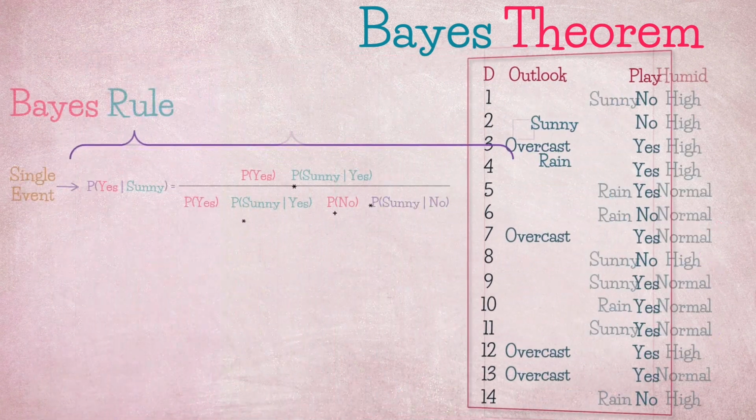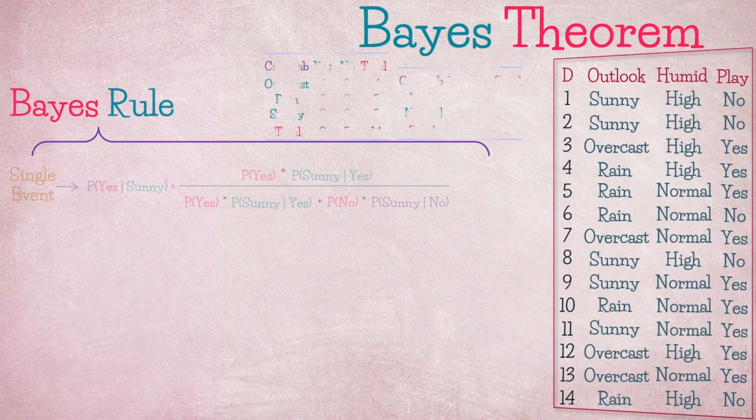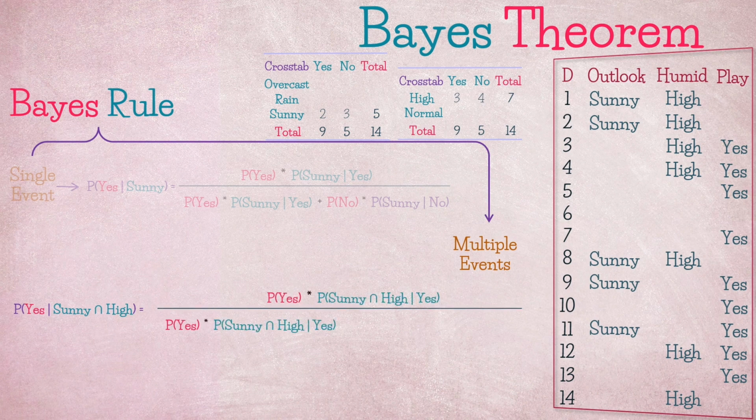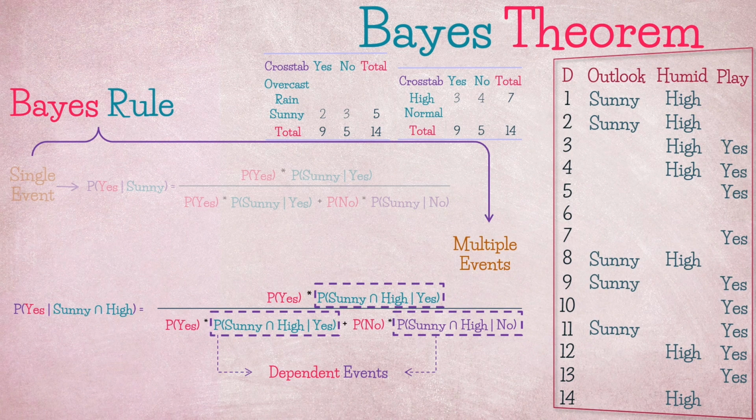Adding more features to the mix, we can extend Bayes' rule to accommodate multiple features, so we will add humidity to the feature space and summarize data in the form of a contingency table. If we are interested in the probability of yes given sunny and high, it would be complex to compute the probability of evidence given class for each feature and each class. Imagine doing this for 100 features, not just 2 features.